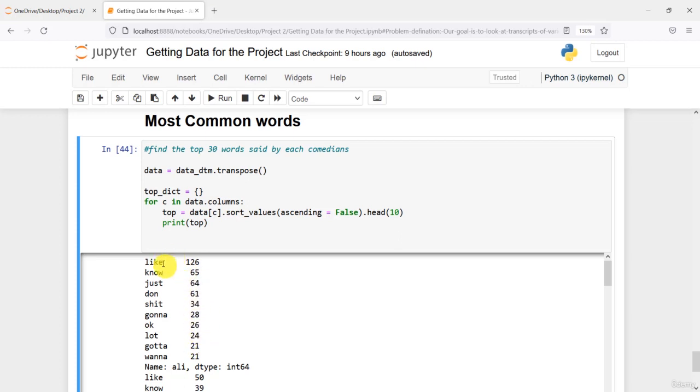So this shows how many times the comedian Ali has spoken the word like. He has spoken it 126 times. We can extract that now.